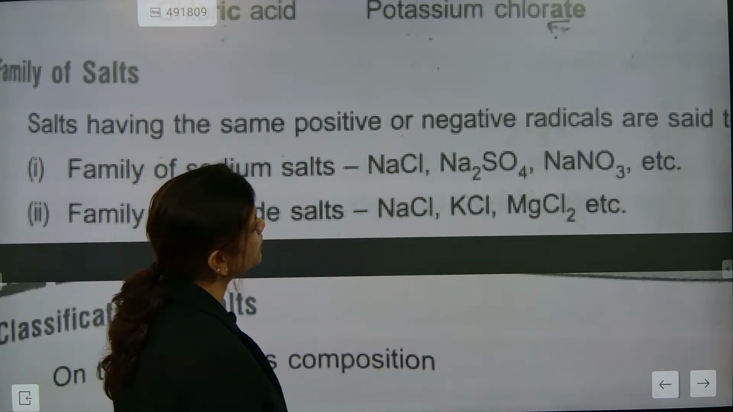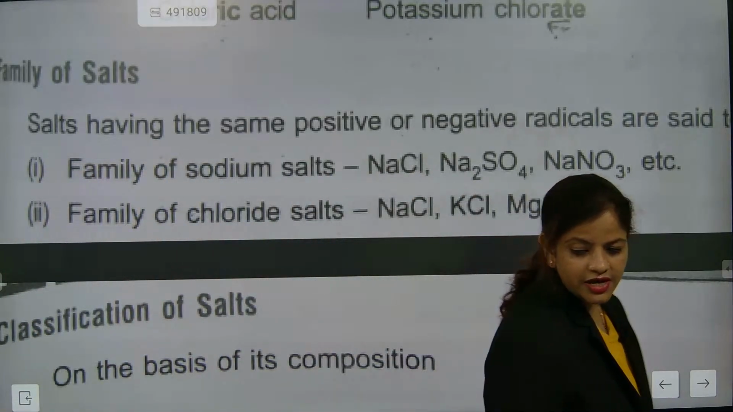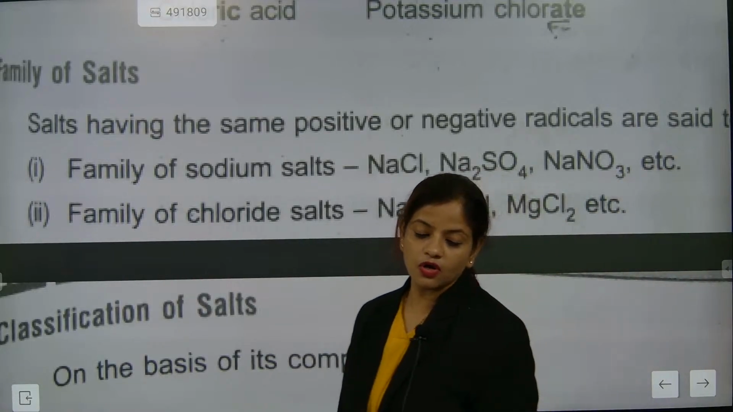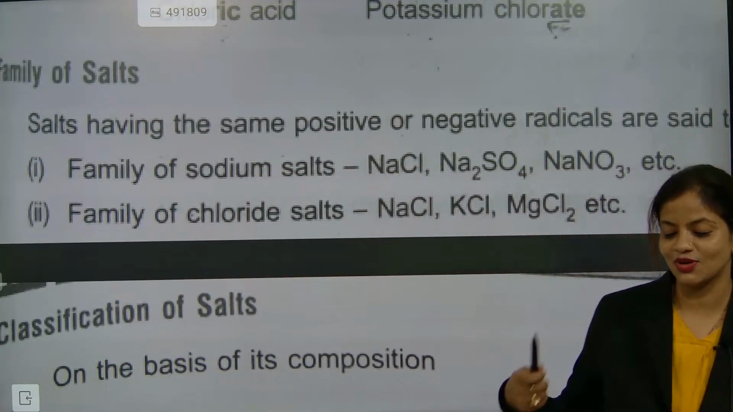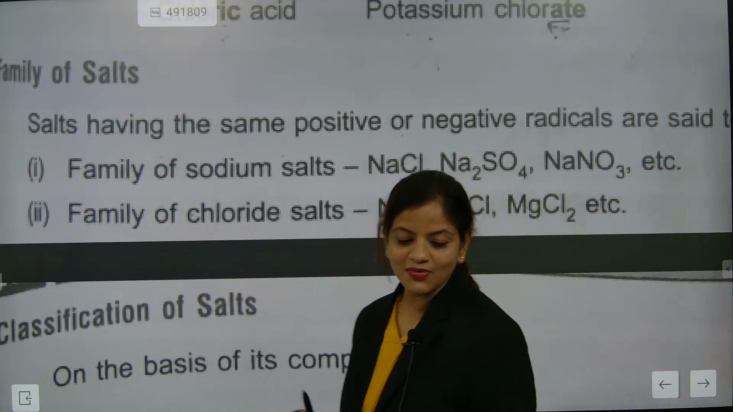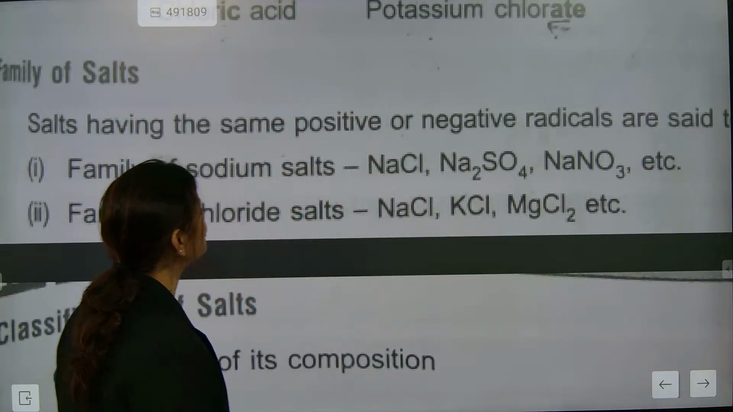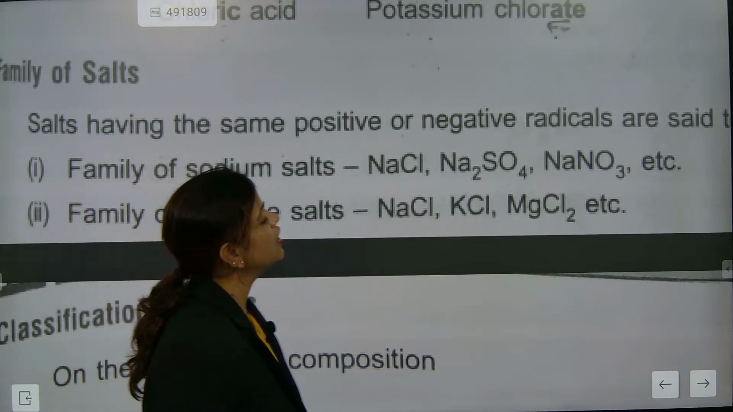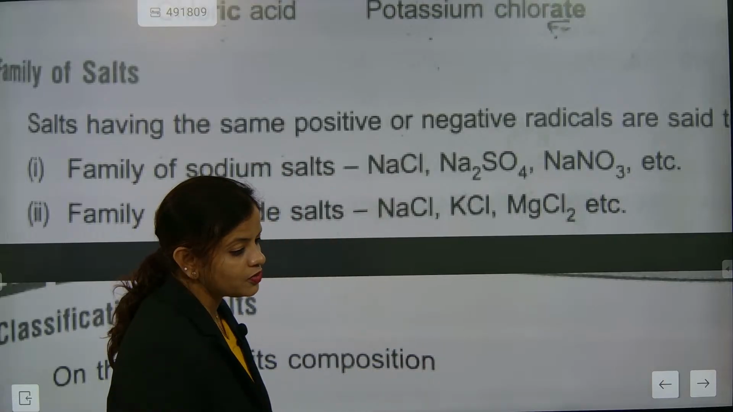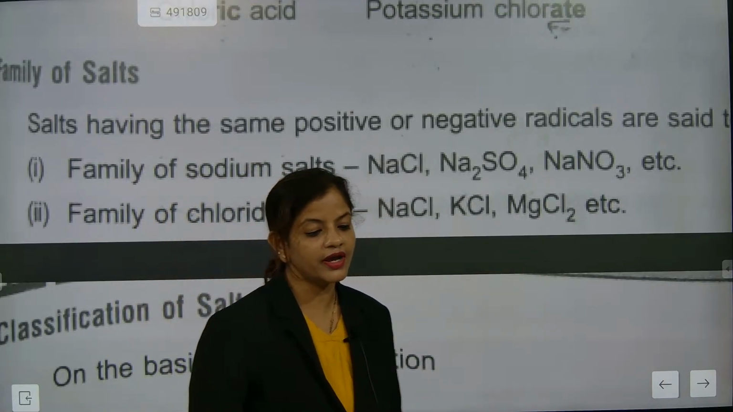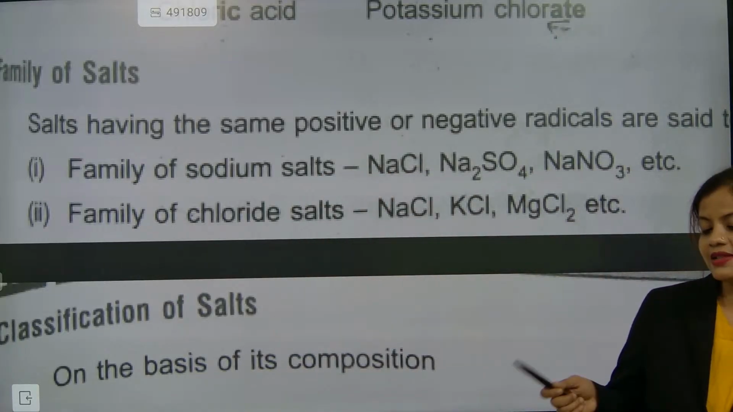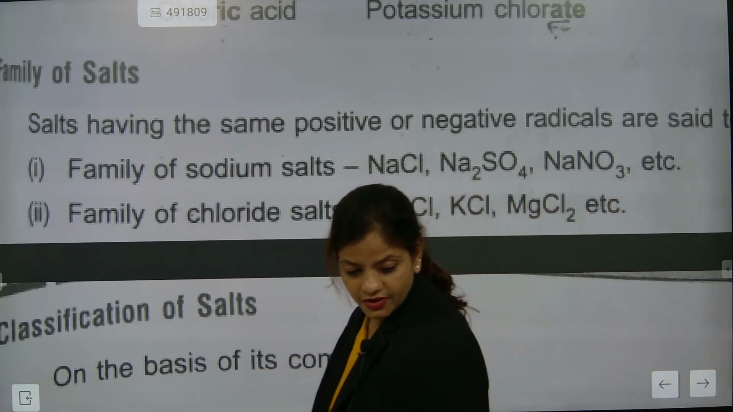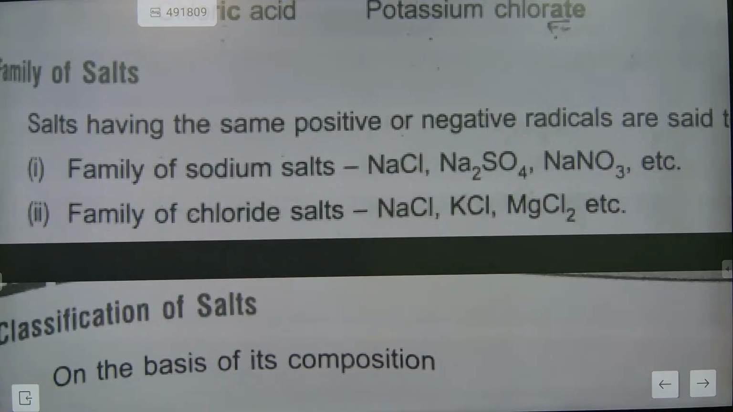Sodium sulfate, sodium chloride, sodium nitrate. These are actually the family of salts. Now, family of chloride salts. What is the meaning of family of chloride salts? If somebody asks, it means sodium chloride, potassium chloride, magnesium chloride. These are a family, so definitely they will be named like that only. Chloride will be the one basic section written. Understood or not? Now, classification of salt.